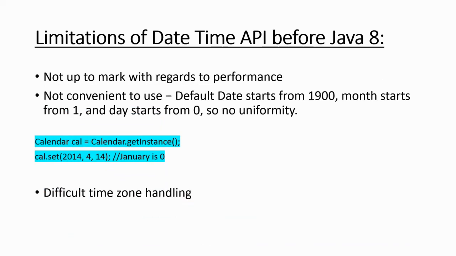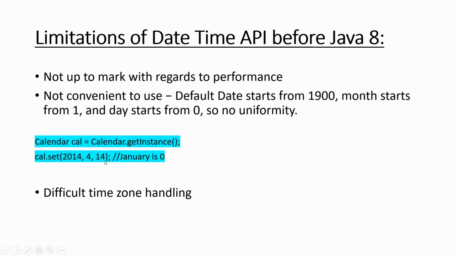Then with regards to performance, it's not up to the mark, and it is not convenient to use. Let's see this example. There is a calendar instance. By the way, the old date and time API was in the java.util.Date or Calendar package. In this case, with calendar, I am setting 2014 and the month as 4.